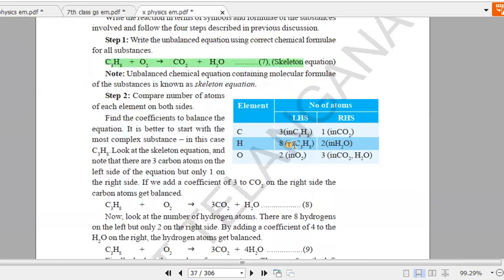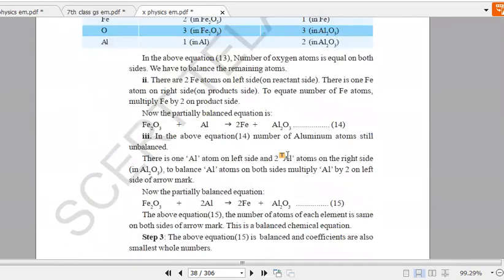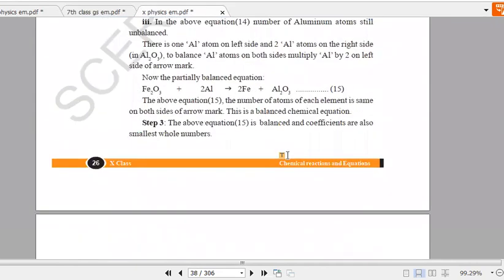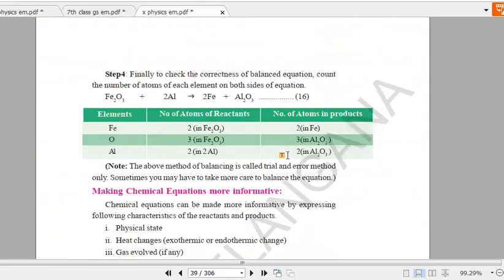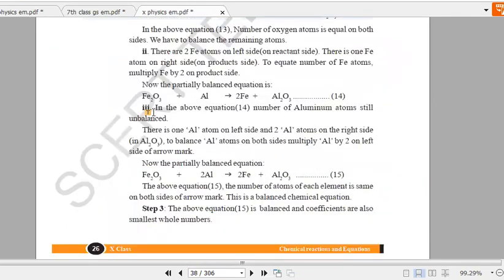So next, these are the steps for how to balance the equation. This is very, very important from your exam point of view. You just take the help of the above equations, right? So the next topic is how to make the chemical equation more informative. Okay, let me revise the things.